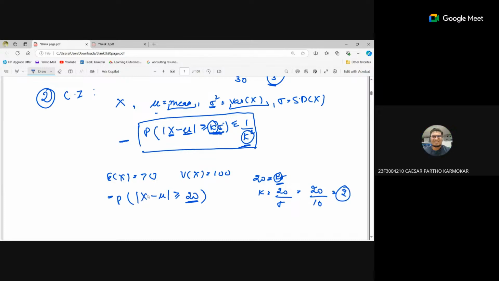So the probability of |x minus mu| greater than 20 will be less than or equal to 1 upon k square, and with k equal to 2, that is 1 by 4, which is 0.25. So that means that at most 25% of the students scored more than 20 points away from the mean.